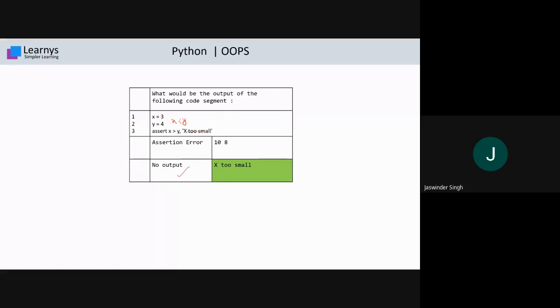But when I execute the statement x greater than y, the system will return assertion error, colon, x too small. But the assertion error part is the system's default part, so this is not the outcome. The outcome is basically x too small, which we write here. So that's why the answer is x too small. Any issues? I believe it is clear to you. Many have given different options. Is this clear to you?